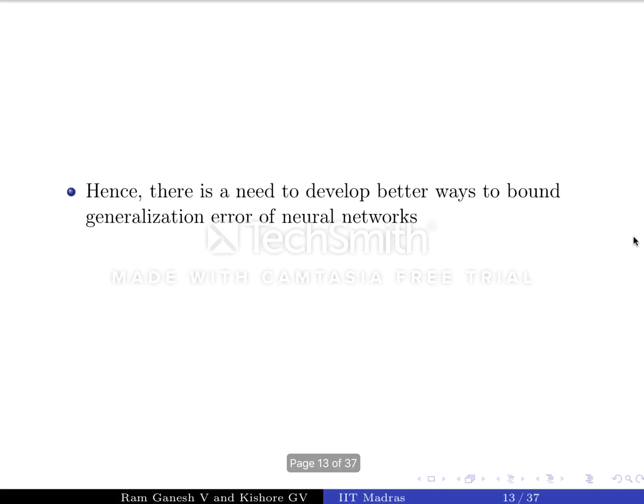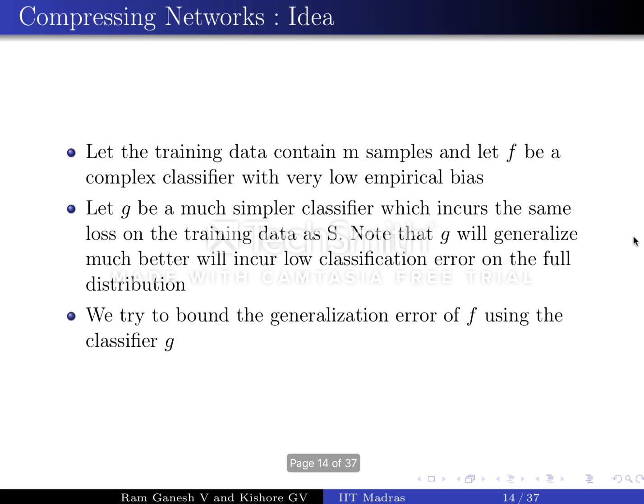There is a need to develop better ways to bound the generalization error of neural networks. So the authors of "Stronger Generalization Bounds for Deep Nets via Compression Approach" suggest a simple compression-based framework to get better bounds. The basic idea is that you can bound the generalization error of a complex classifier f using a simpler classifier g which has been trained on the same data and incurs the same losses.